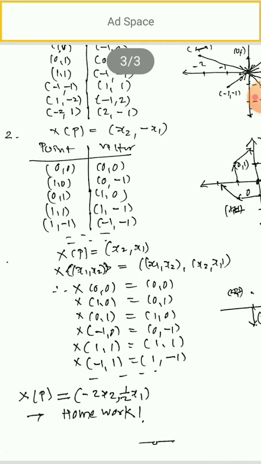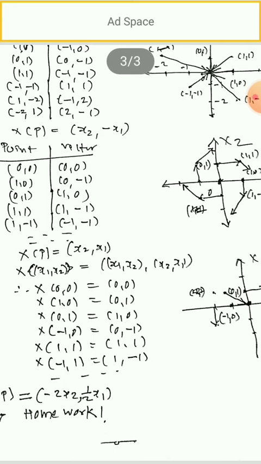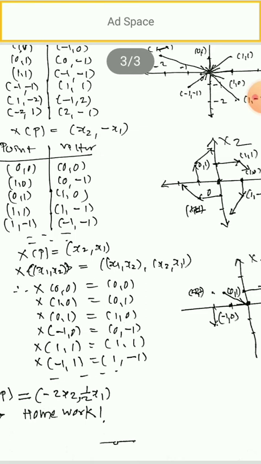Problem D. So this is written as x of x1 x2 is equal to point x1 x2 comma vector x2 comma x1. So what will be x of 0 0? It is 0 0. What will be x of 1 0? 1 0 will become 0 1 because x1 x2 becomes x2 x1 according to the definition. X of 0 1 is 1 0. X of minus 1 0 is 0 minus 1. X of 1 1 is 1 1. And x of minus 1 minus 1 will be minus 1 minus 1.